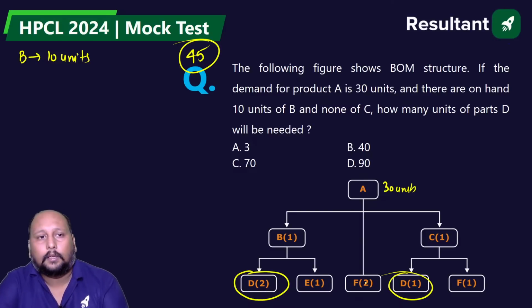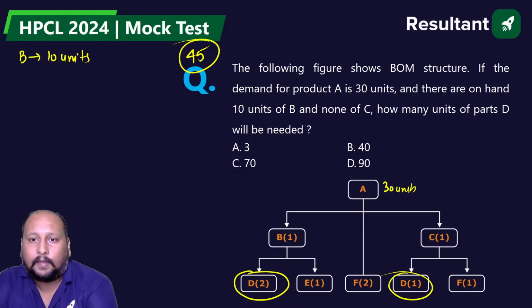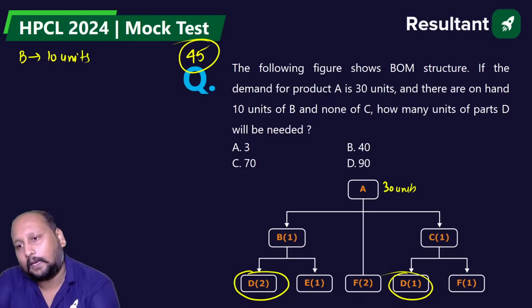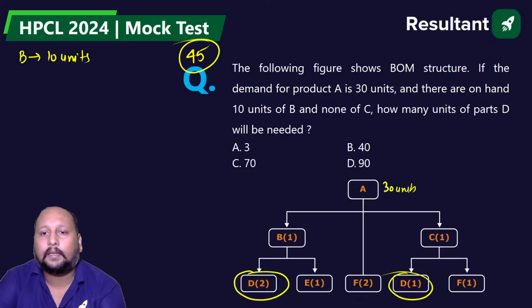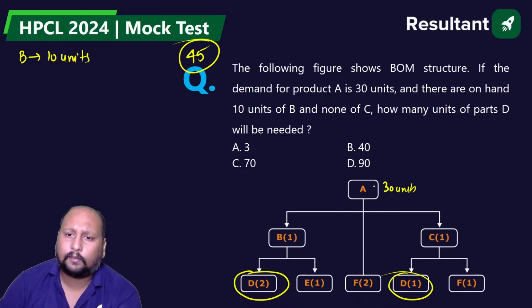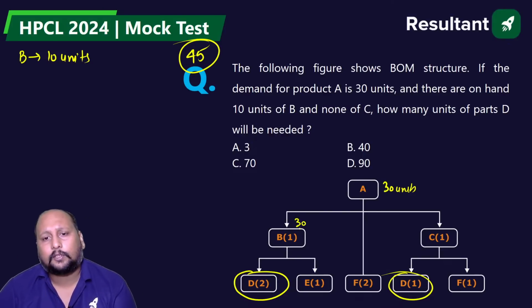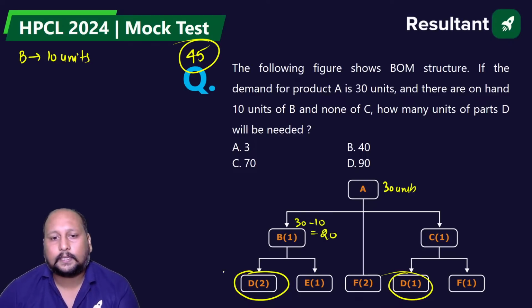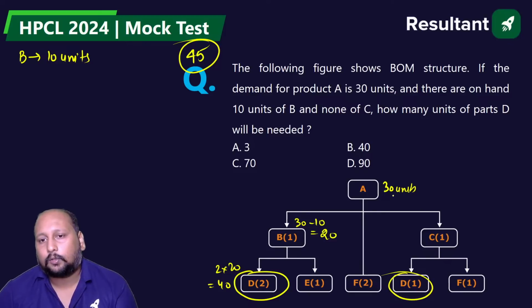We are already having 10 units of B in hand. It's 1:1. If you write 30, we require 30 units of B. So already we are having 10 units with me. So 30 minus 10 is 20. So it is 1:2. That means it will be 2 into 20, that is 40. Now it is 1:1, so 30 over here, 30 over here.